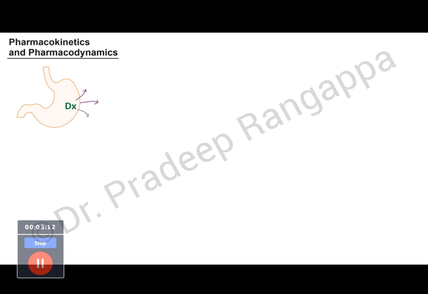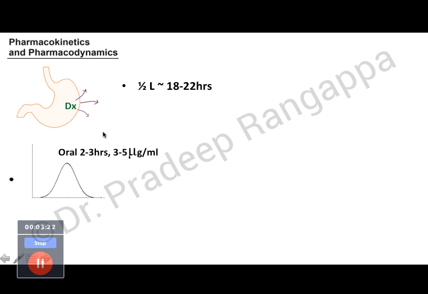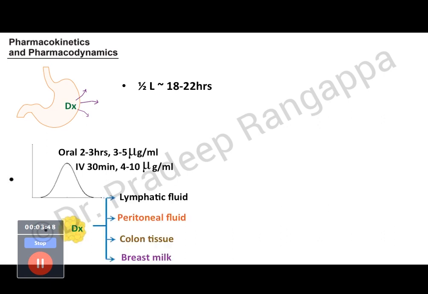So let's look into the pharmacokinetics and pharmacodynamics. Doxycycline is rapidly absorbed from the stomach and the half-life is around 18 to 22 hours. When it is taken orally, the peak concentration is achieved at 2 to 3 hours and it attains a plasma concentration of 3 to 5 micrograms per ml. If you give it IV, which typically in the ICU we tend to give, and which has been available in recent days, the peak action happens in 30 minutes and it attains a much higher serum concentration of 4 to 10 micrograms per ml.